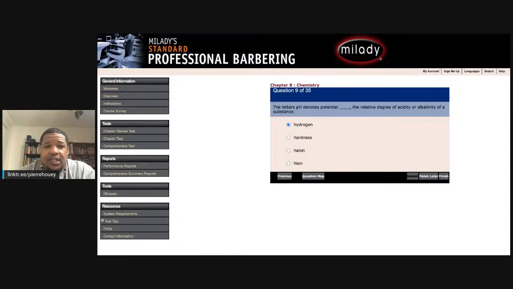Question 19. Gels and mousses are called what? Paste, styling aids, suntan lotions, or scalp lotions. Well, first of all, suntan lotions don't make any sense. Paste doesn't make any sense because it's in the description as gels and mousses. Okay. Paste would fall into that category of a type of description. It only leaves styling aids and scalp lotions. Okay. Gels and mousses are not lotions. They do what? Help you style the hair. Best answer, styling aids. Straight like that. Styling aids typically consist of polymer and resin formulations that are designed to give the hair body and texture.